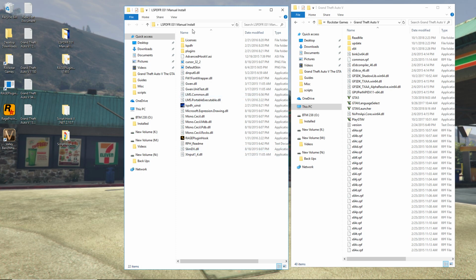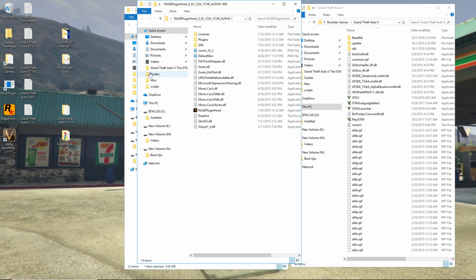You must install LSPDFR first, okay, because as you can take a look, the Rage plugin hook version for this is 0.36.877, which is for version 877, which is the one I showed you that I have unmodded, tucked away. So when you go to install, you want this to be the current version because you're working off the current version of the game, which is 1493.